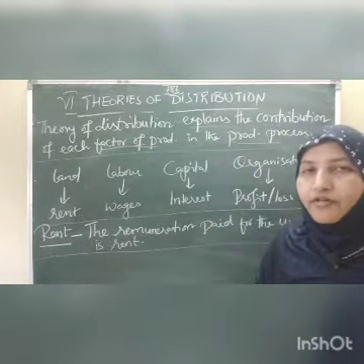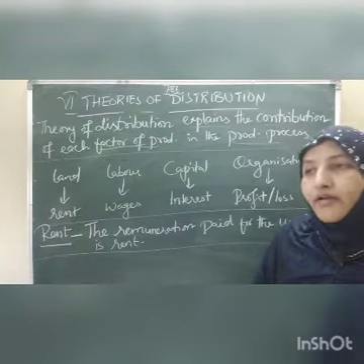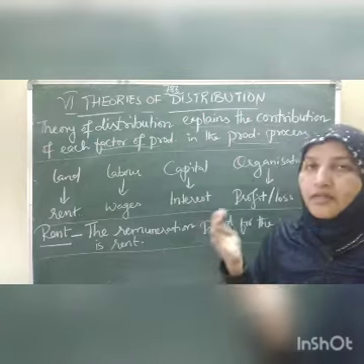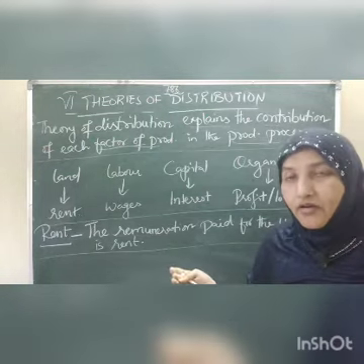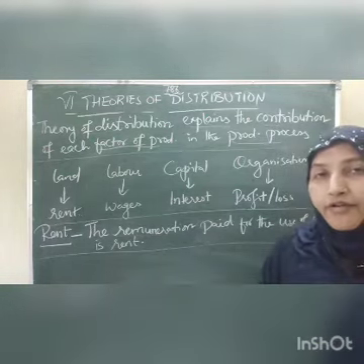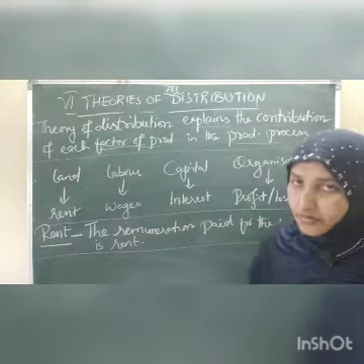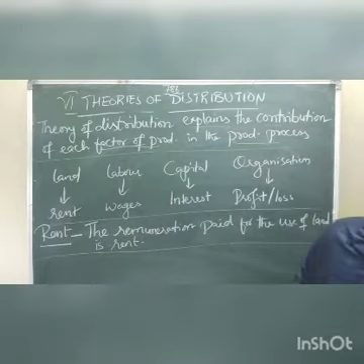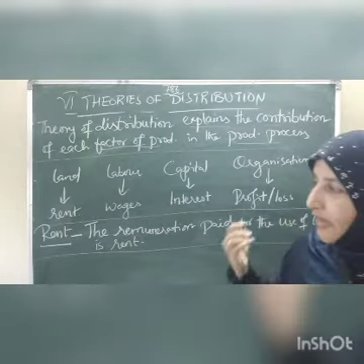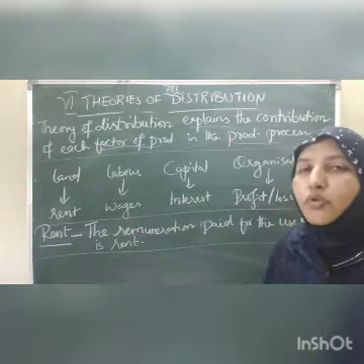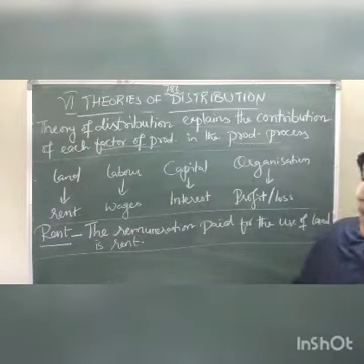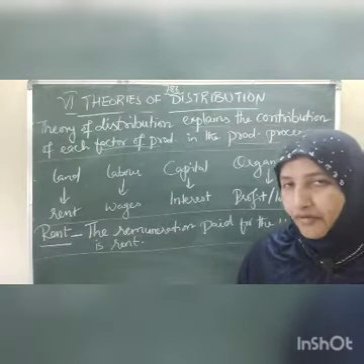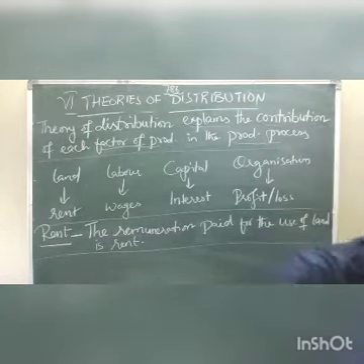So let us first start with rent. The theories of rent are explained by classical economists and modern economists. In classical economics, this theory was explained by David Ricardo, which we are going to learn now. In the modern one, this theory is explained by Dr. Alfred Marshall and Joan Robinson. Our topic is the Ricardian theory of rent.